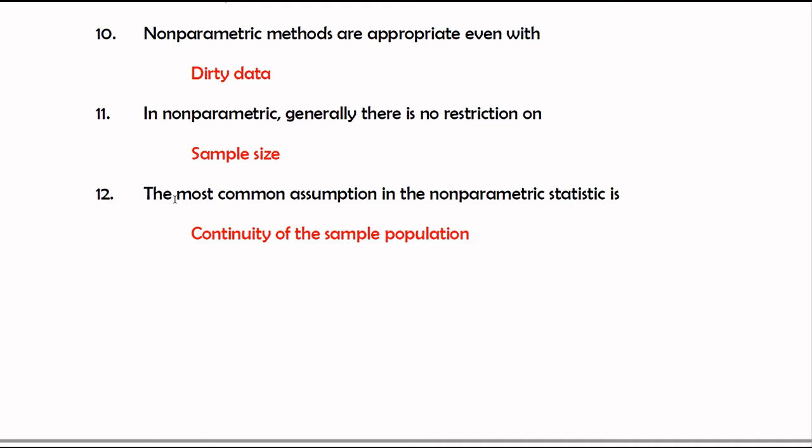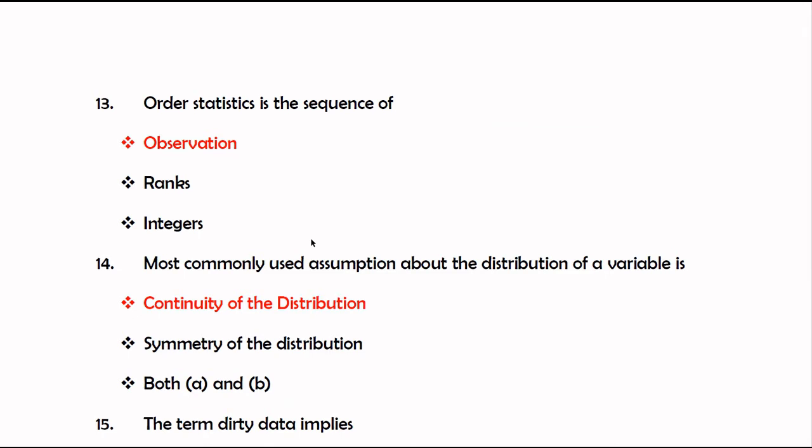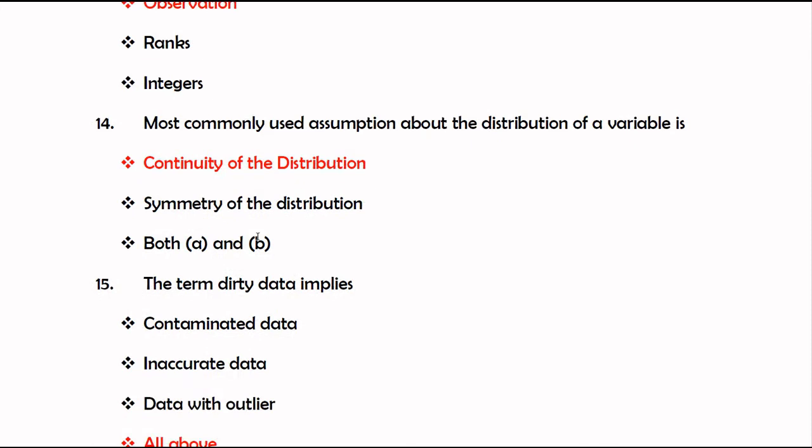Number 12. The most common assumption in non-parametric statistics is continuity of the sampled population. Another is the sequence of observations. The most commonly used assumption about the distribution of a variable is continuity of the distribution, symmetry of the distribution, or both above.